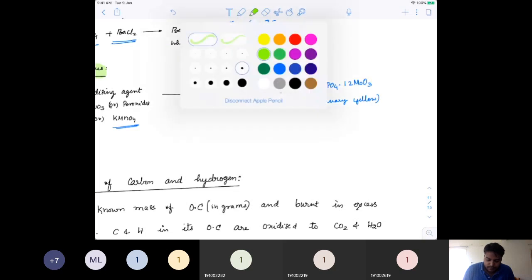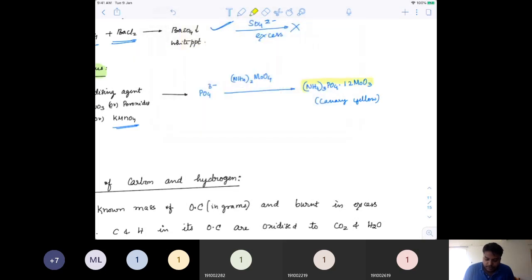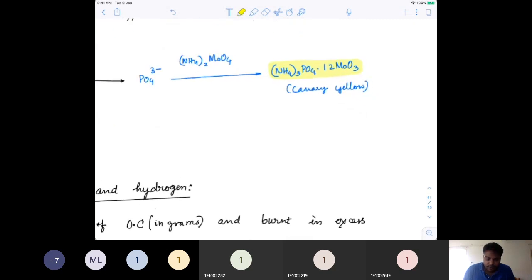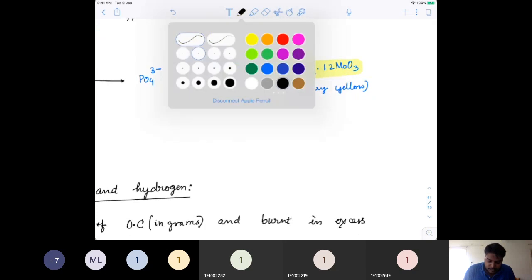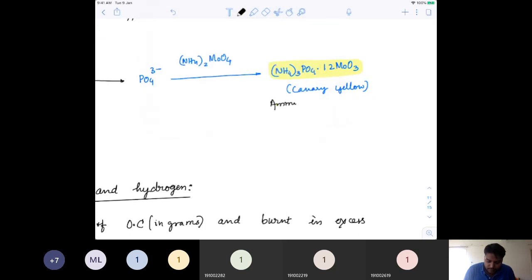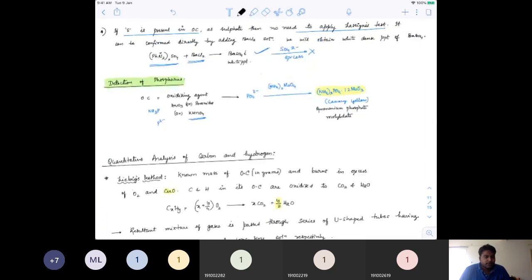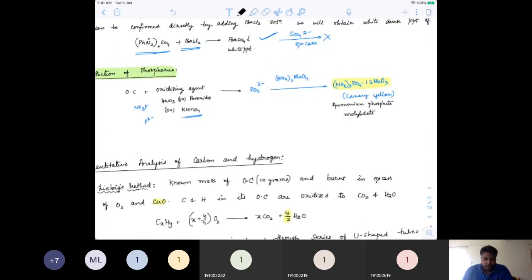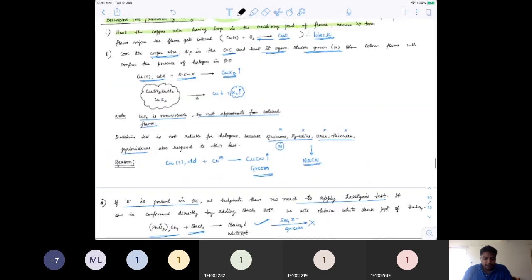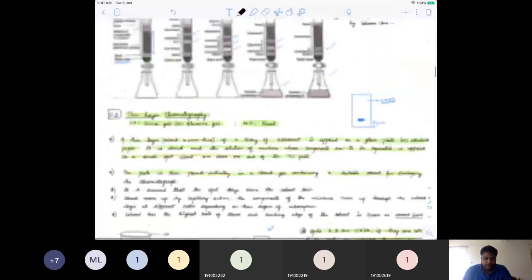So this type of canary yellow color is formed, and this is read as ammonium phosphomolybdate. So that gives the detection for phosphorus. I think all of you understood this. These are the two parts which I wanted to discuss with you.